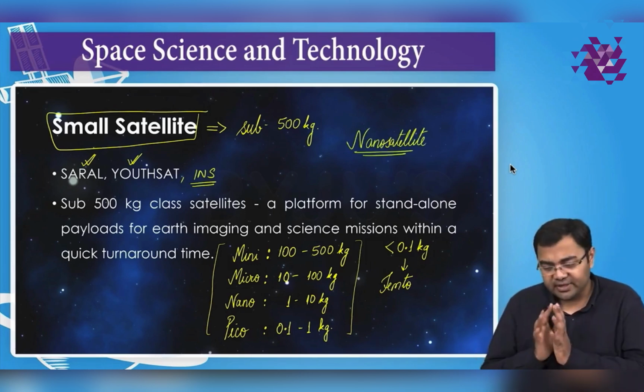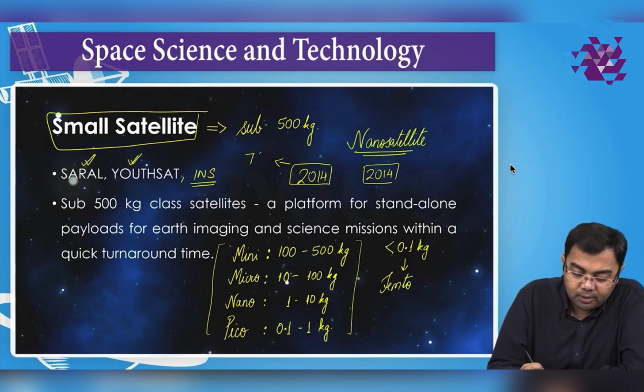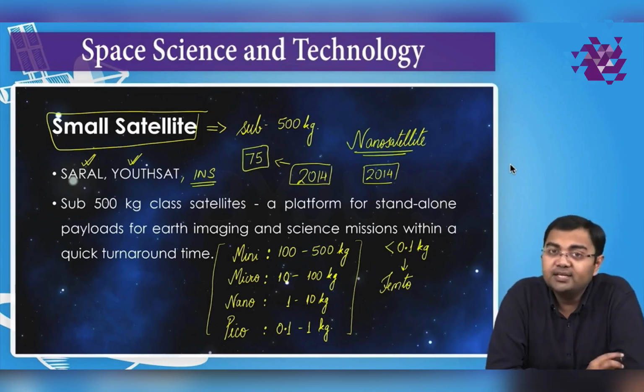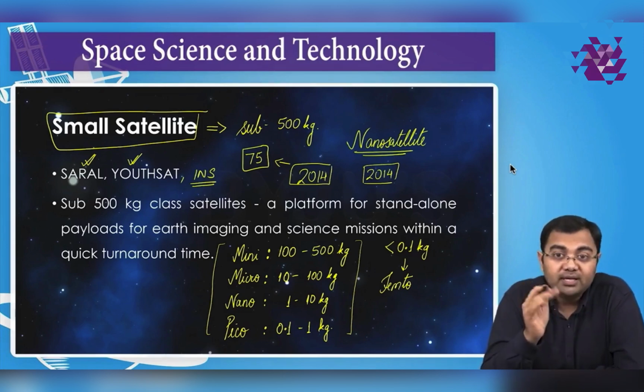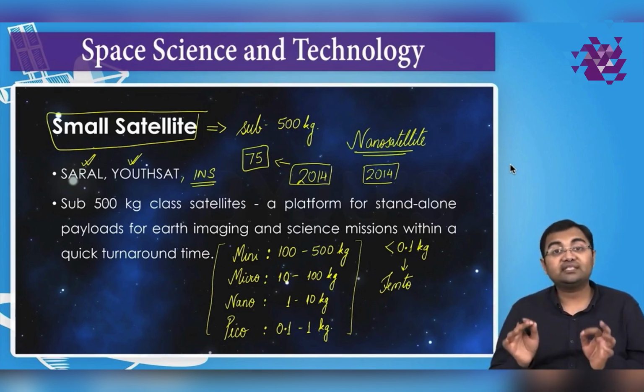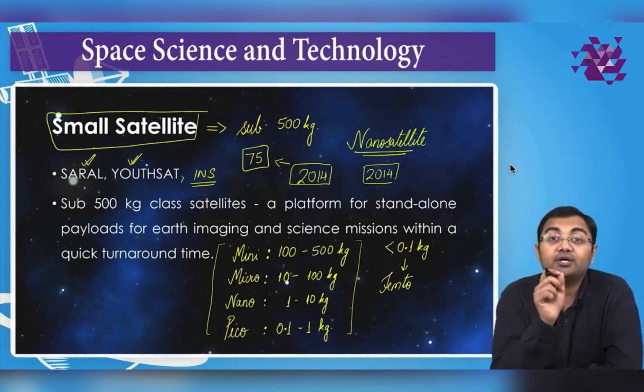If you observe, there is a very special distinction in the market before 2014 and after 2014. If you look at the data up to 2014, a total of only 75 nanosatellites were launched all over the world. Today, the number of nanosatellites being launched is way beyond this number. All the satellites included until 2014, only 75. Compare this to February 2017, India, PSLV C-37. With PSLV C-37, we launched a total of 104 satellites.